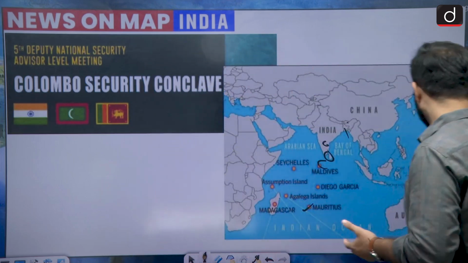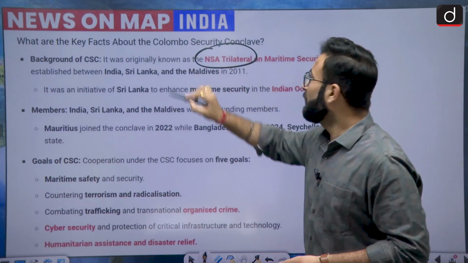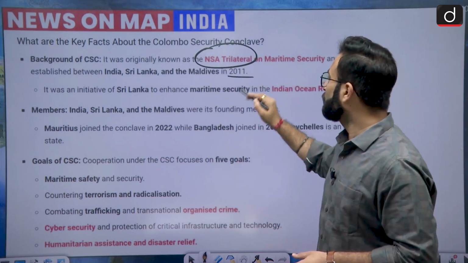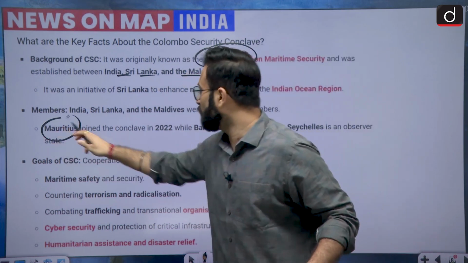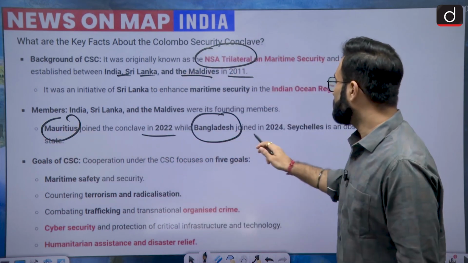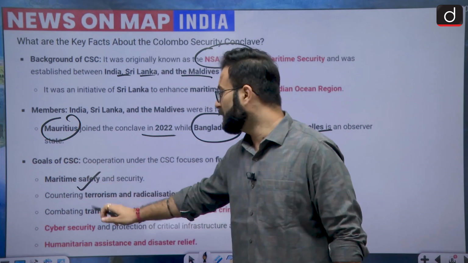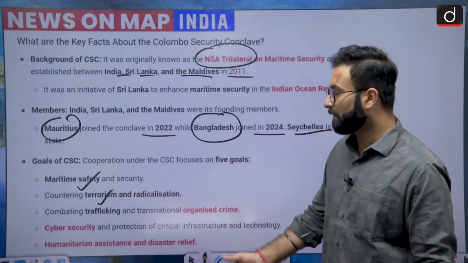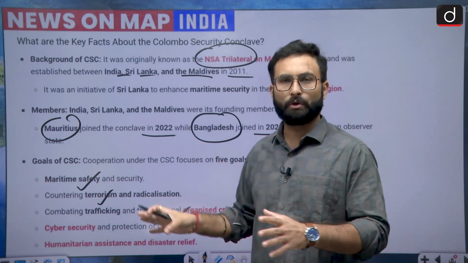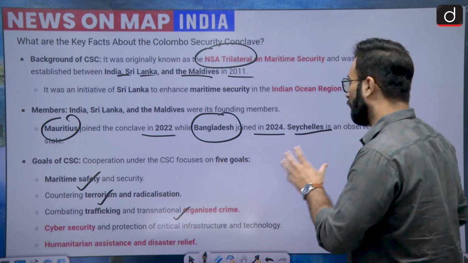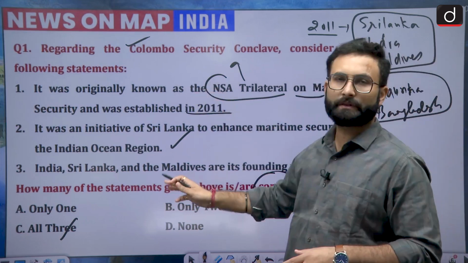If you want to go through the slide, you can go through it. As I told you, it was initially NSA trilateral, started in 2011. India, Sri Lanka and Maldives are the founding members. After that, Mauritius joined in 2022. Bangladesh joined in 2024. Seychelles is an observer member. These are the goals: maritime safety, combating terrorism and radicalization, combating trafficking and transnational organized crime, cyber security, etc. These are the goals of the Colombo Security Conclave. We have seen the answer would be all of the above. All three statements are correct.